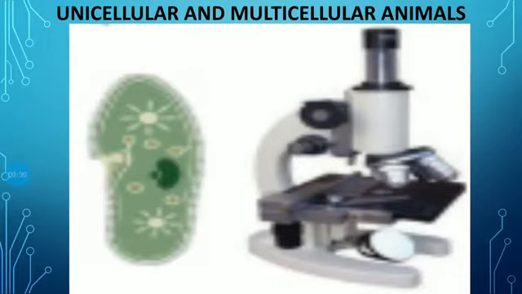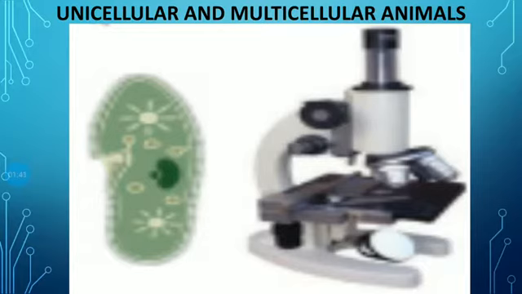Okay, see friends, take a drop of water from a puddle and place it on a glass slide. Observe it under a microscope. What do you see? When a drop of water from a puddle is seen under a microscope, innumerable microbes can be seen moving about in it. So this is the most important point.